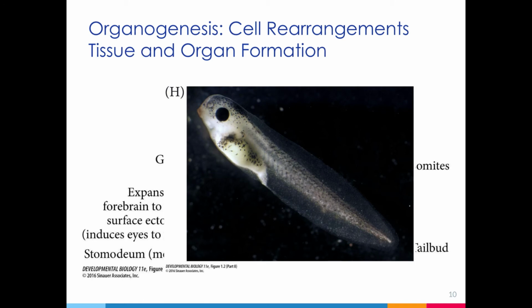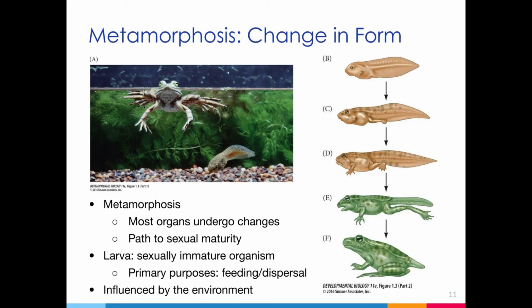Eventually, a larva emerges. The larval stage, which is present in some organisms, has two primary purposes. Those are feeding and dispersal. Organisms like frogs, whose eggs do not have as much yolk as those of birds, and which do not develop internally like mammals, typically have larval stages.